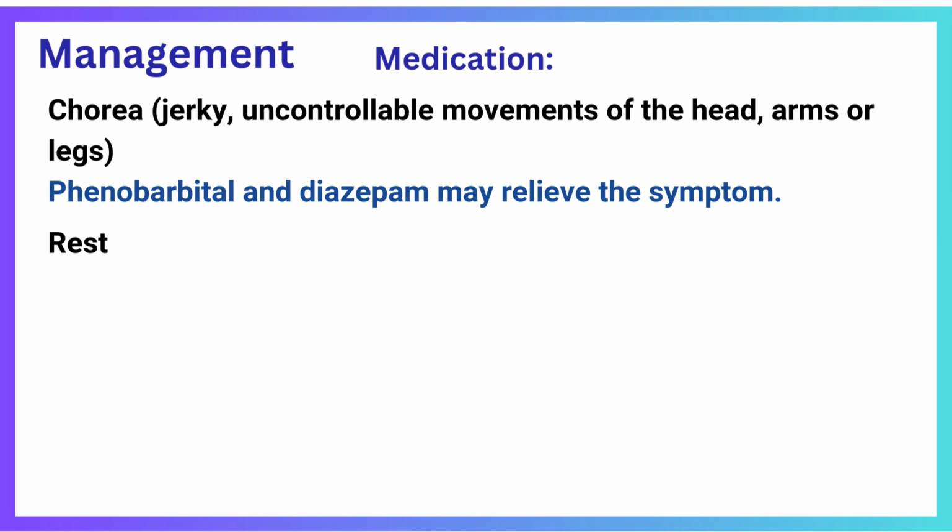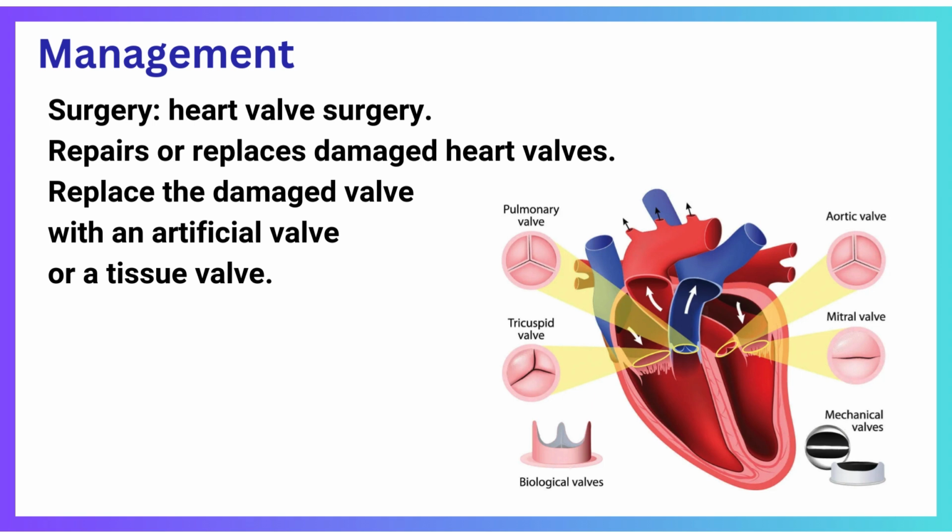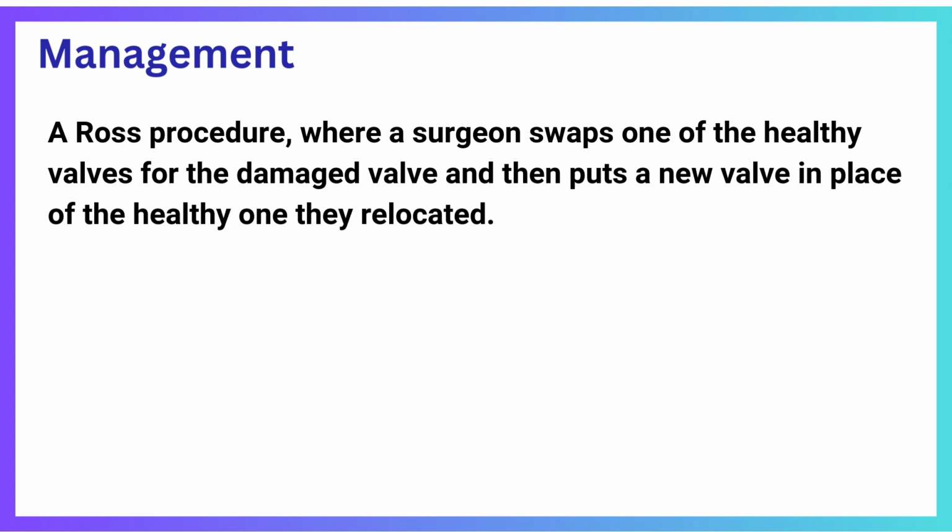If the mitral valve is narrow but doesn't have other issues with it, a provider can perform a valvuloplasty to widen the valve. It is a minimally invasive procedure. If the client has severe rheumatic heart disease, the client may need heart valve surgery. A surgeon repairs or replaces damaged heart valves. If they can't fix the valve, they can replace the damaged valve with an artificial valve or a tissue valve. In some cases, they may perform a Ross procedure, where a surgeon swaps one of the healthy valves for the damaged valve and then puts a new valve in place of the healthy one they relocated.